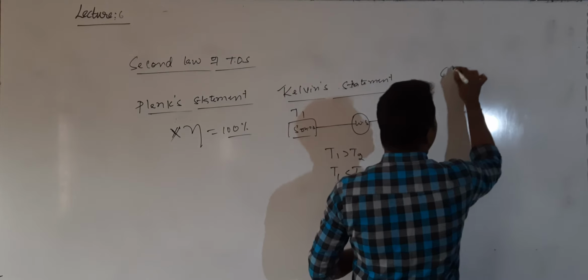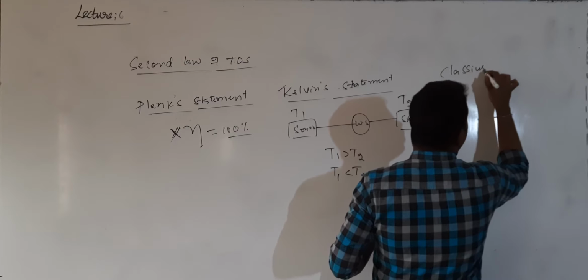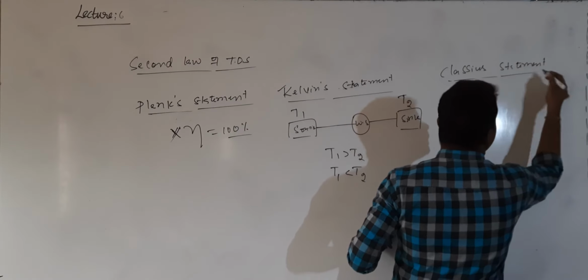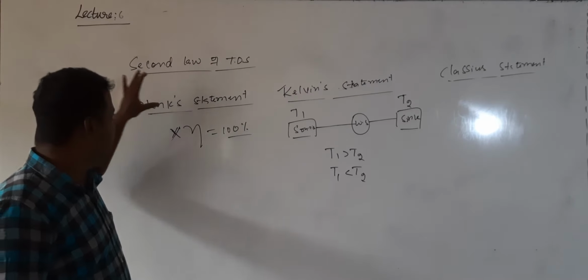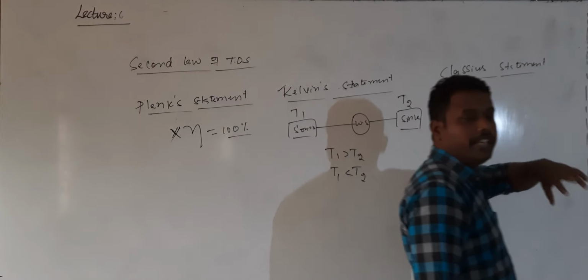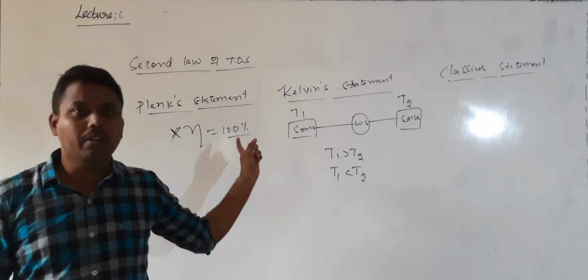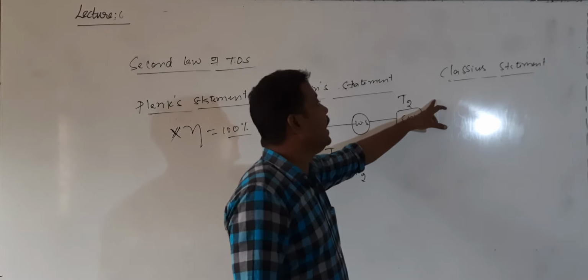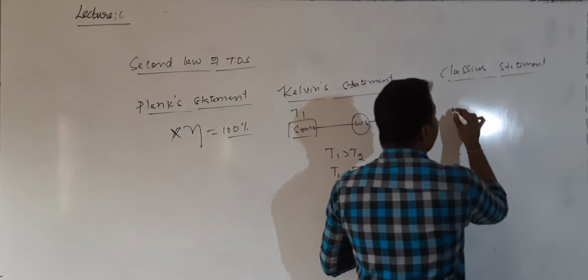And one more statement is given by Clausius. What is the Clausius statement? Planck statement is over, Kelvin statement is over, and the last one is the Clausius statement of the second law of thermodynamics. The Clausius statement tells that it is impossible to make heat flow by itself from a cold body to a hot body.